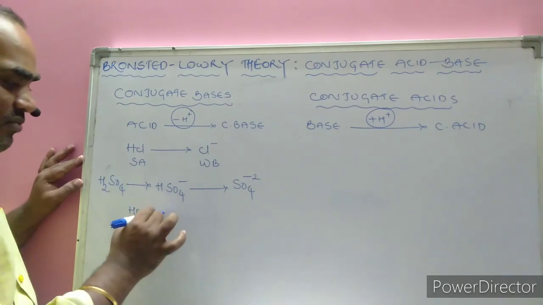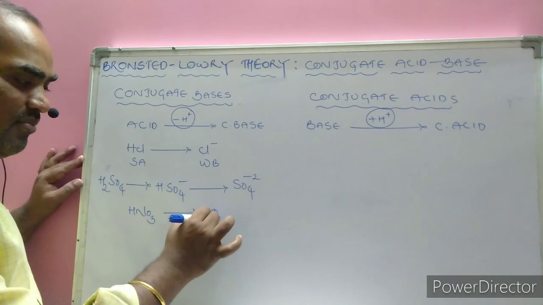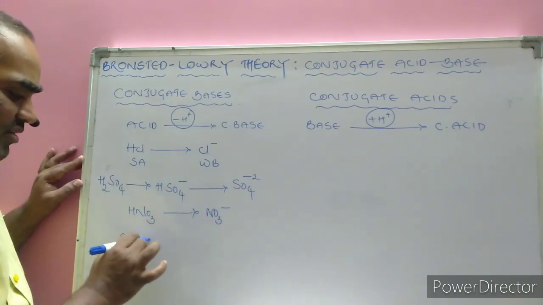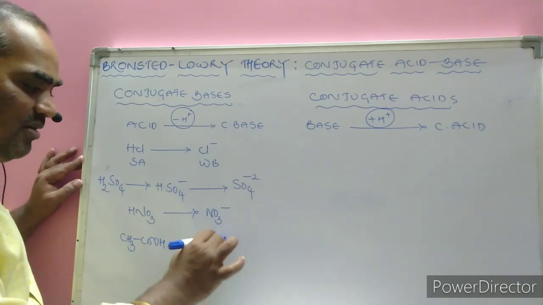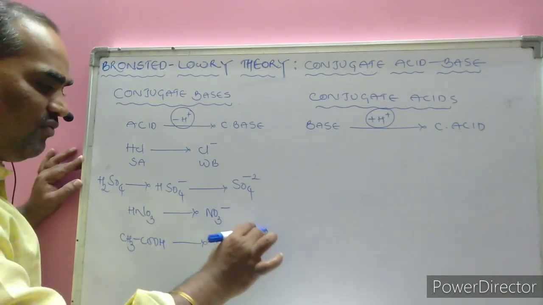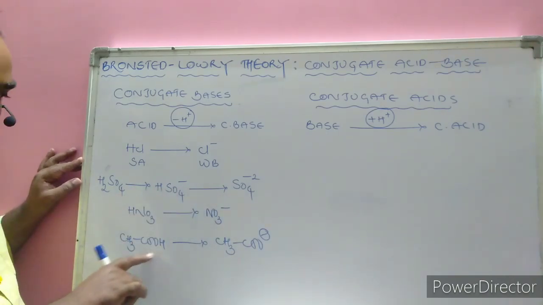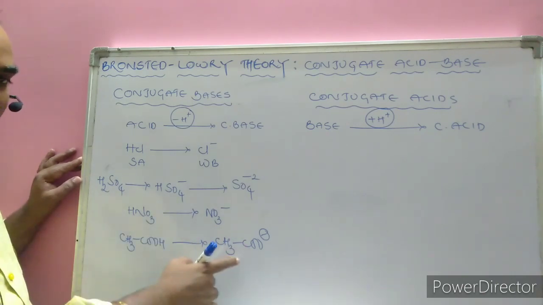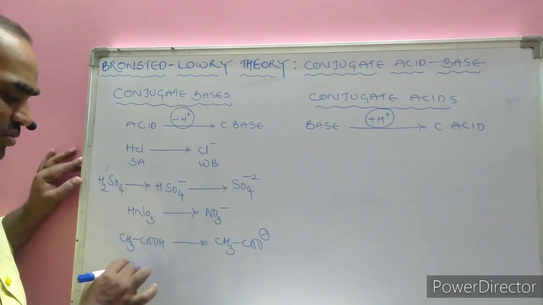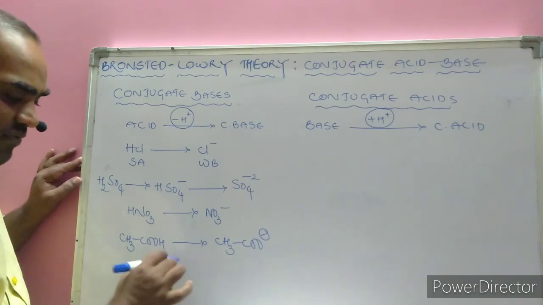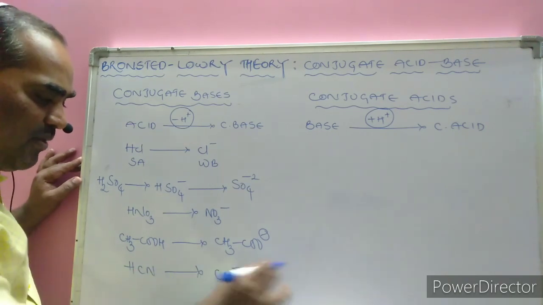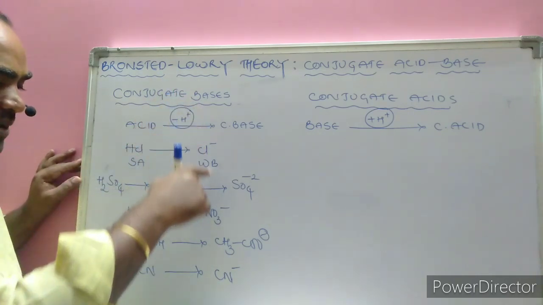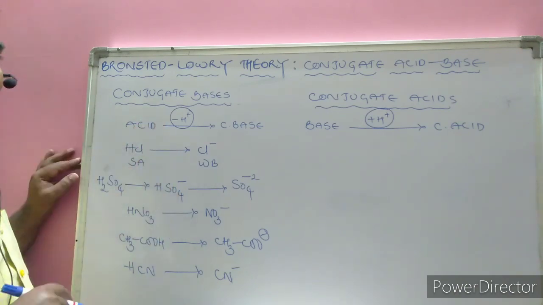HNO3, nitric acid, is given. What is the conjugate base directly? NO3 minus. Strong acid, weak base. Acetic acid, CH3COOH, is given. What is the conjugate base? It is CH3COO minus. Acetic acid is a weak acid. What about its conjugate counterpart? It is a strong base. Acetate ion is very strong. Hydrogen cyanide, HCN, is a weak acid. What about its conjugate counterpart? The conjugate base is strong. Like this, as far as the conjugate base is concerned, it is simply the removal of the proton.